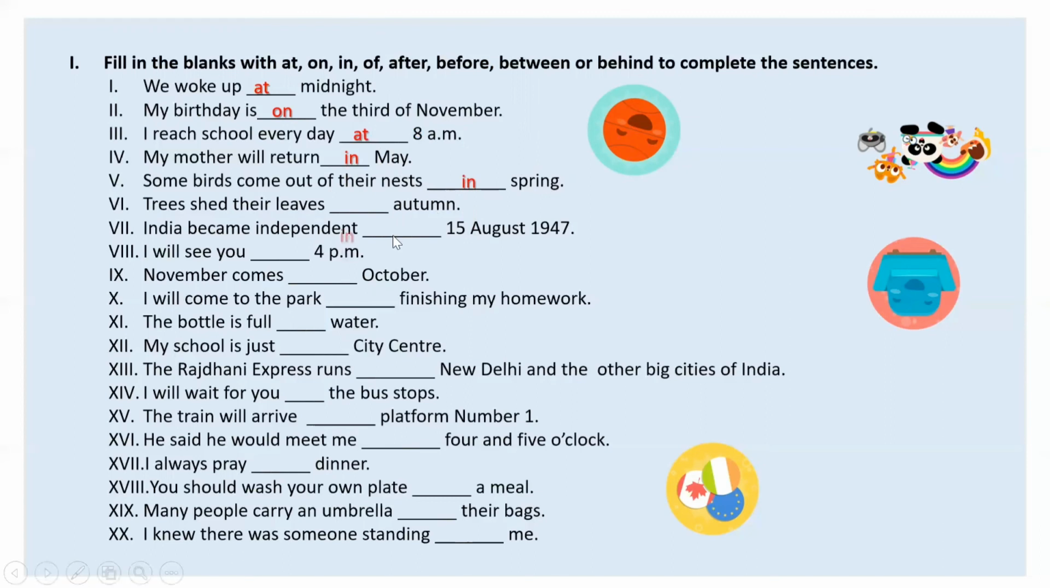India became independent dash 15th August 1947. Yes, which will come? Yeah, on, because specific date is there, okay? And with dates, which preposition do we use? On. Exact time, specific time, at.